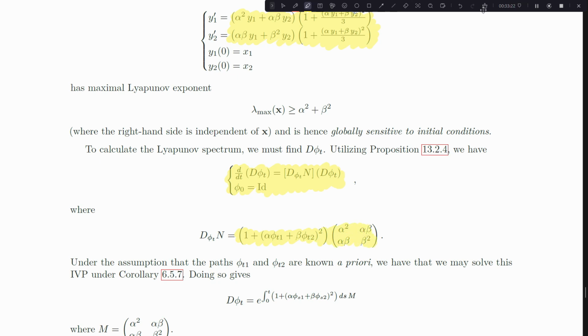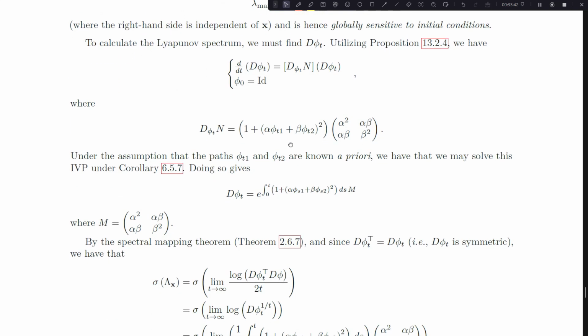And that's actually a really nice Jacobian of my flow, because I was able to factor out all of the terms which depend on time. Right, the terms which depend on time I could factor out, and I'm just left with a matrix which doesn't depend on time, so that the initial value problem actually looks like something that Corollary 6.5.7 can solve. This was one of the corollaries of the Magnus expansion in the specific case when you could factor out all of your functions which depend on time.